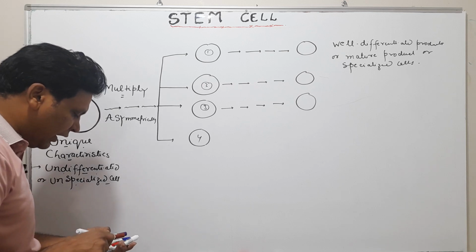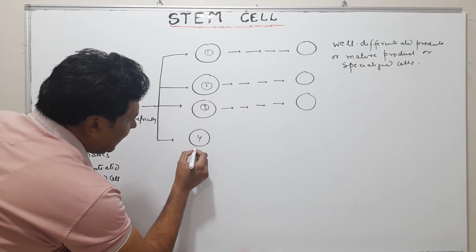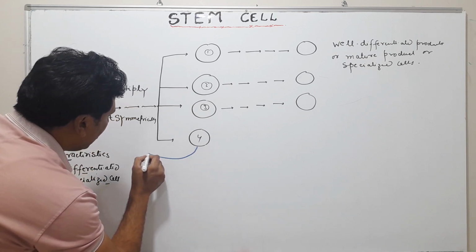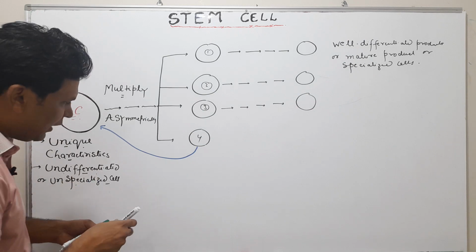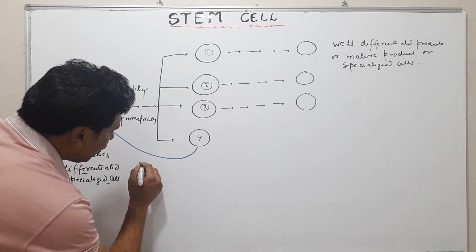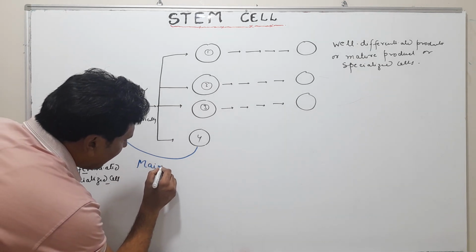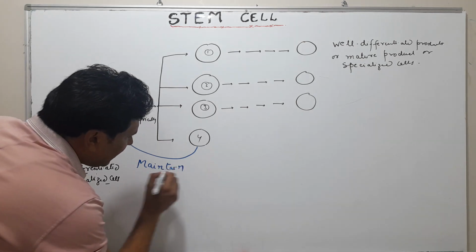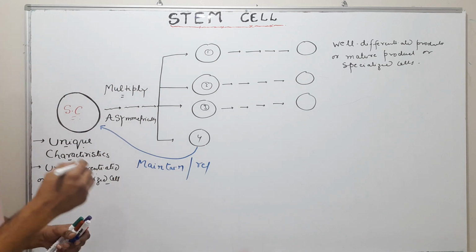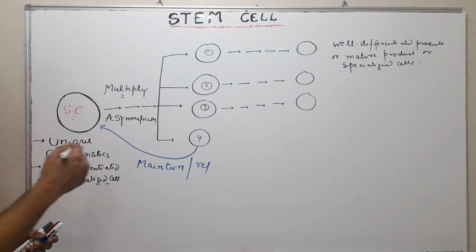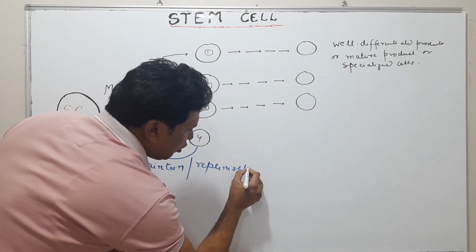Here is a very important point: some of the cell will go to maintain, or it is the same, replenish, reproduce.